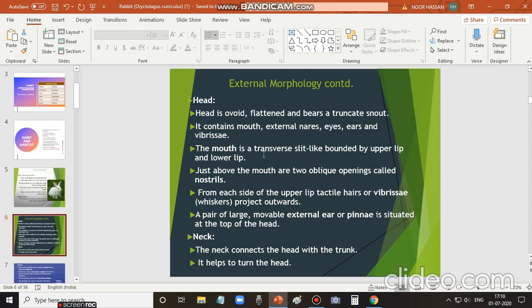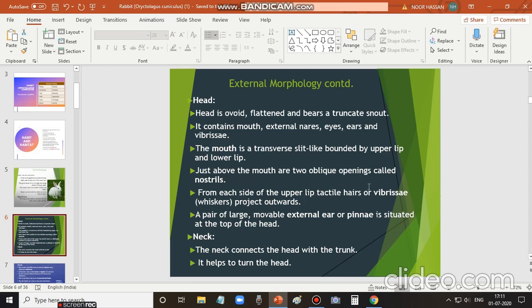The mouth is a transverse slit-like structure, and it is bounded by an upper lip and a lower lip. Just above the mouth are two oblique openings called nostrils. So the nostrils are present just above the mouth. And from each side of the upper lip, tactile hairs, or vibrissae, or whiskers project outwards. These vibrissae are projections from each side of the upper lip.